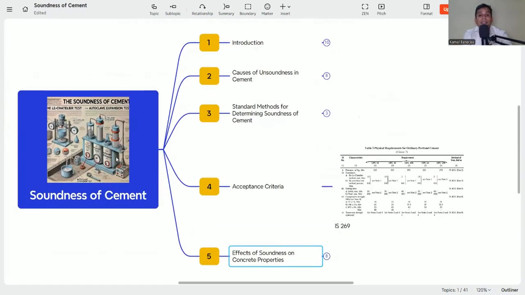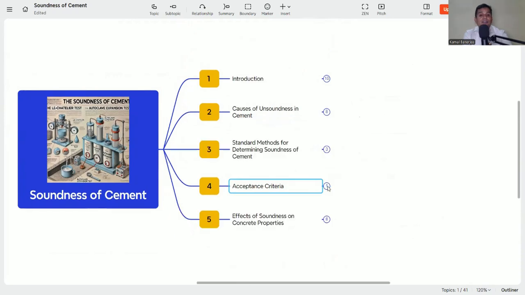So what we discussed: introduction, causes of soundness, standard methods of soundness testing, acceptance criteria, and effects of soundness on concrete properties. And I hope you found it useful.